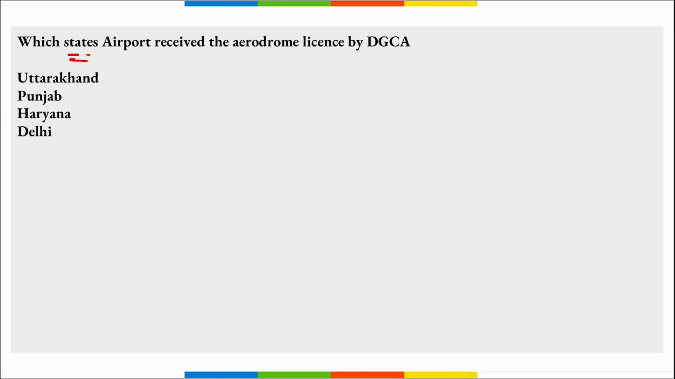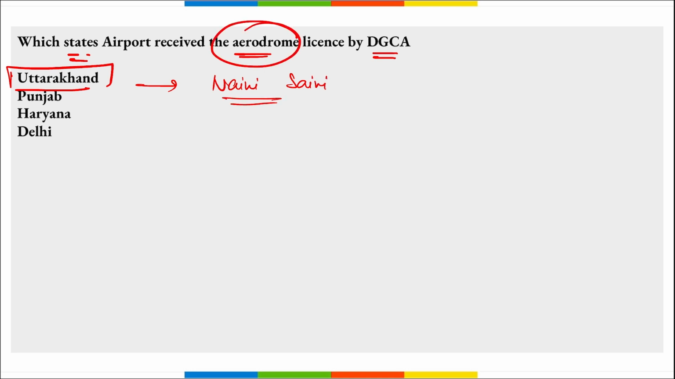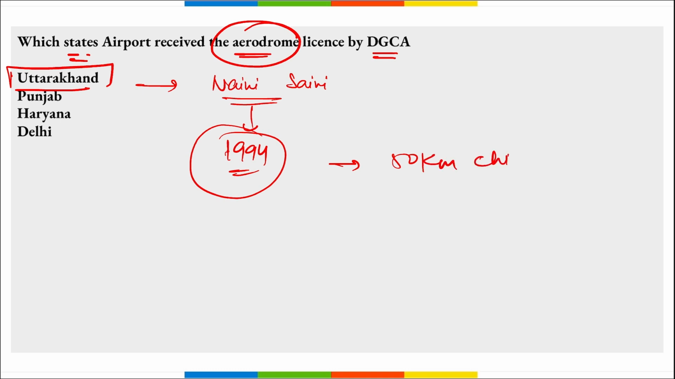Next is, which state airport received the aerodrome license by DGCA? So it is your Uttarakhand's airport, that is Naini Saini airport, that recently got the aerodrome license by DGCA. Correct? And the license, which is valid for 6 months, has been handed over to Uttarakhand Civil Aviation Development Authority by DGCA. If we talk about this Naini Saini airport of Uttarakhand, this was inaugurated in 1994, right? And the airport is located at an aerial distance of just 15 kilometers from the China border, correct?